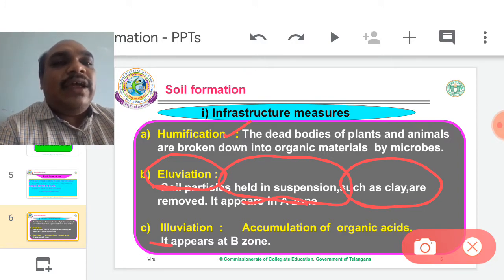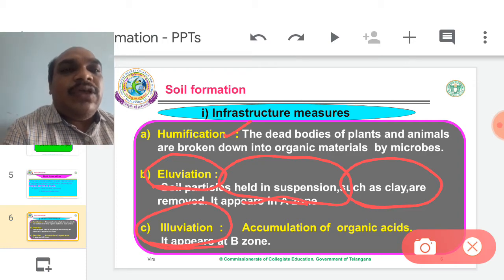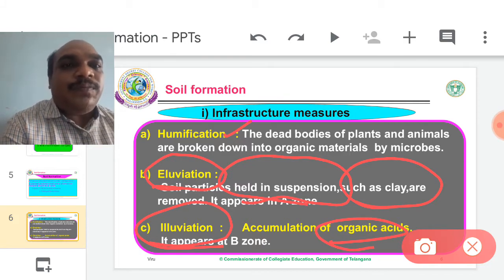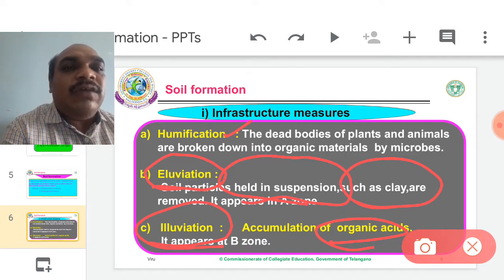Next one, illuviation. Illuviation means accumulation of organic acids at the B horizon. Therefore, the A horizon and B horizon are ready for various life forms. These two zones are occupied by dicotyledon root systems as well as a small number of microbes even in the B zone.